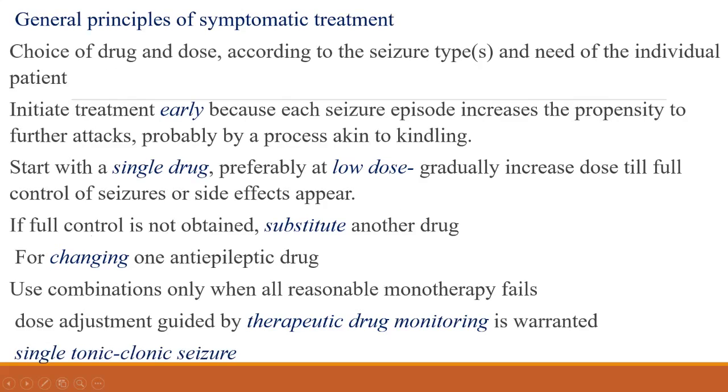Now, what are the general principles of symptomatic treatment? Suppose we confirm that it is an epilepsy, it is a GTCS or petit mal or any partial or complex partial seizure. We have found out that. So, how will you treat the patient? So, the choice of drug and dose, these points are important. The drug and dose should be according to the seizure types and need of the individual patient. So we cannot give a drug that is given for absent seizures to a patient with GTCS, that is generalized tonic-clonic seizures. So we have to find out which drug should be given.